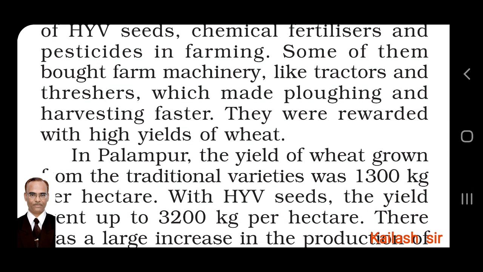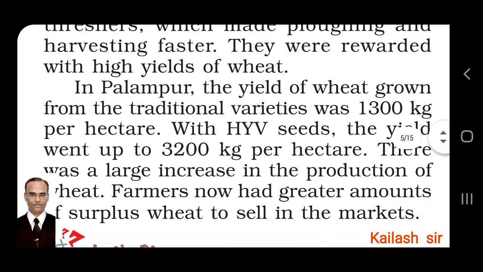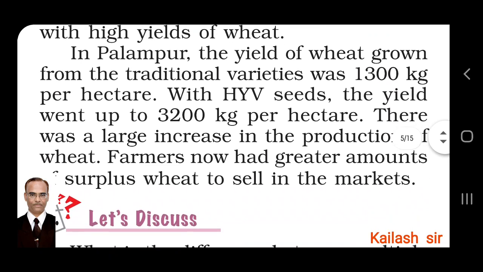They were rewarded with high yields of wheat. So production increased at a very fast rate. In Palampur, the yield of wheat grown from the traditional varieties was 1300 kg per hectare. With HYV seeds, the yield went up to 3200 kg per hectare. We can say the yield increased 2.5 times.